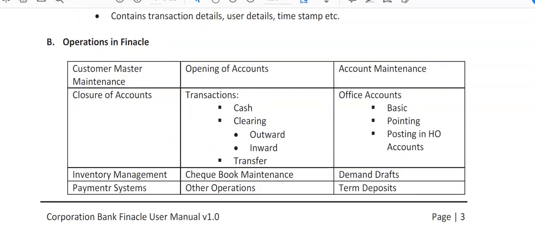Operations in Finacle: customer master maintenance, CIF ID creation, opening of accounts, account maintenance, closure of accounts, transactions. I hope you all know what is a cash transaction, clearing, outward and inward, transfer transactions. And there are three types of office accounts, right? Basic, pointing, posting and HO accounts. The posting, how we post in HO accounts, I'll share in future videos. So this will help you in your working in the branches. Inventory management, checkbook maintenance, demand drafts, payment system, other operations and term deposits.